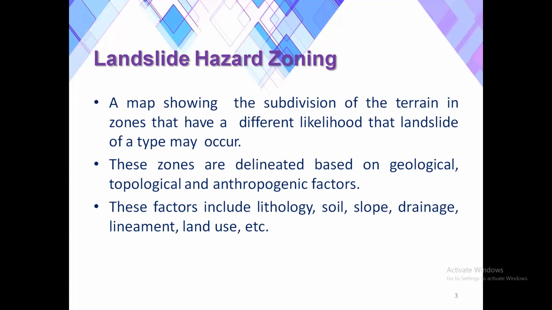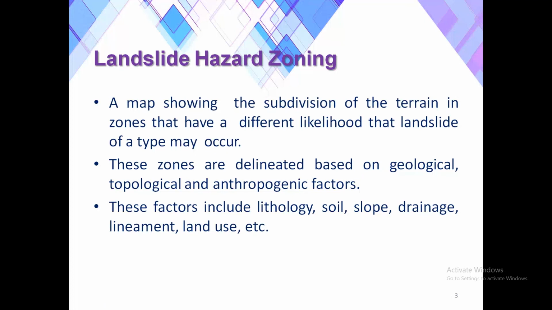So, landslide hazard zoning is a map. It will divide the landslide prone hill terrains into different zones according to the relative degree of susceptibility to landslides. These zones are delineated based on geological, topological, and anthropogenic factors. These factors include lithology, soil, slope, drainage, element, land use, etc. So landslide zoning is usually based on the geological, topological, and anthropogenic factors.